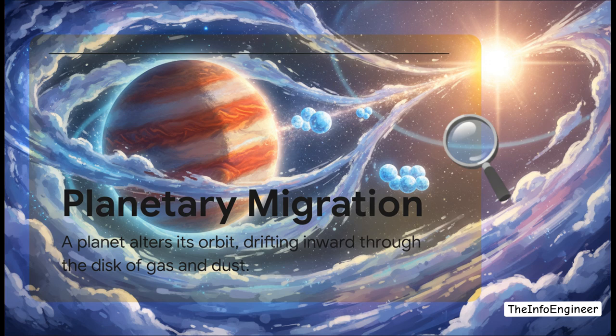We finally realized that planets don't necessarily stay where they're born. A giant planet's core forms way out in the deep freeze of a solar system, past the snow line, and pulls in a massive envelope of gas. But then, as it interacts with the surrounding disk of gas and dust, it actually alters its orbit. It starts drifting inward toward the star, almost like a ship caught in a really powerful ocean current.